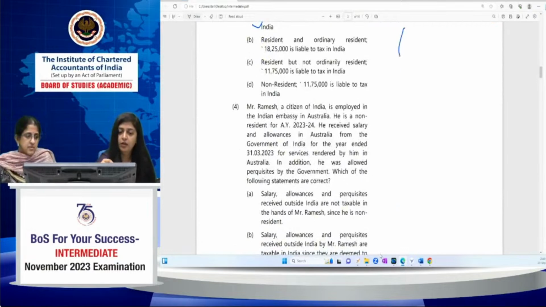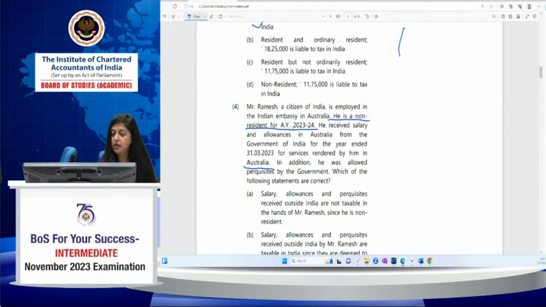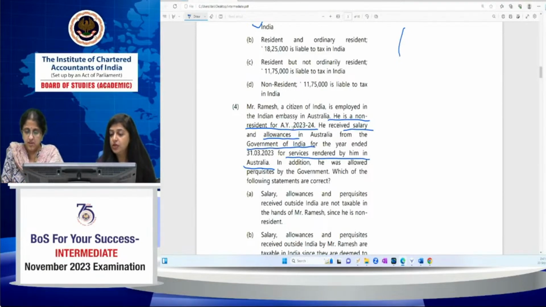So now we move to the next MCQ, MCQ number 4. Mr. Ramesh, a citizen of India, is employed in the Indian Embassy in Australia. He is a non-resident for assessment year 23-24. He receives salary and allowances in Australia from the Government of India for the year ended 31st March 2023 for services rendered by him in Australia. So he is a non-resident in the current previous year, and he has received some salary and allowances from the Government of India for services which he has rendered in Australia. In addition, he was allowed perquisite by the government. So which of the following statements are correct?